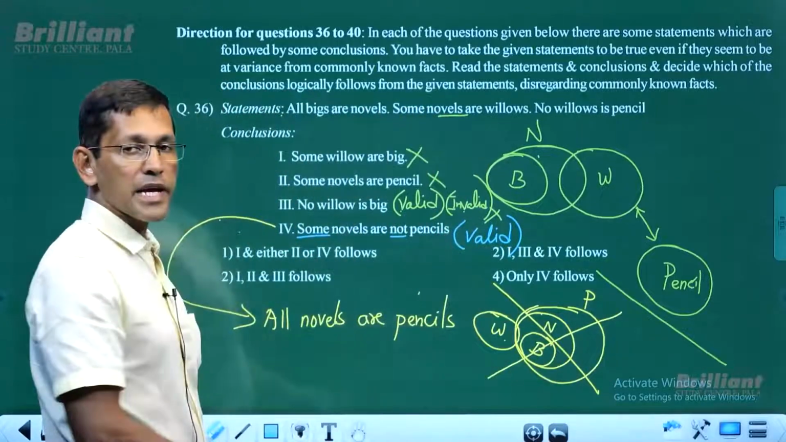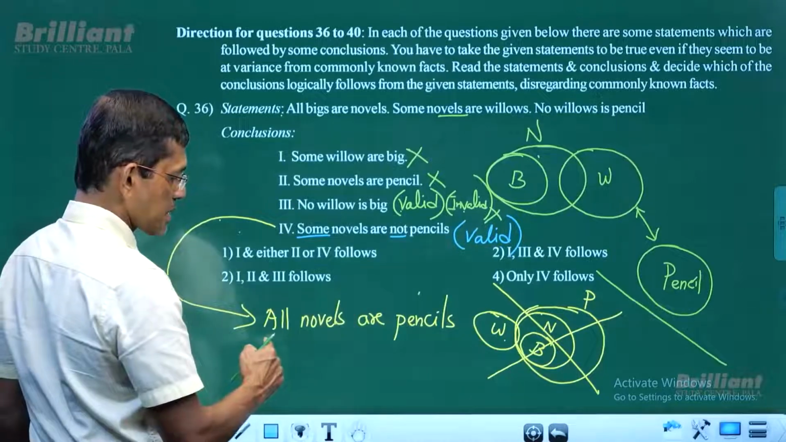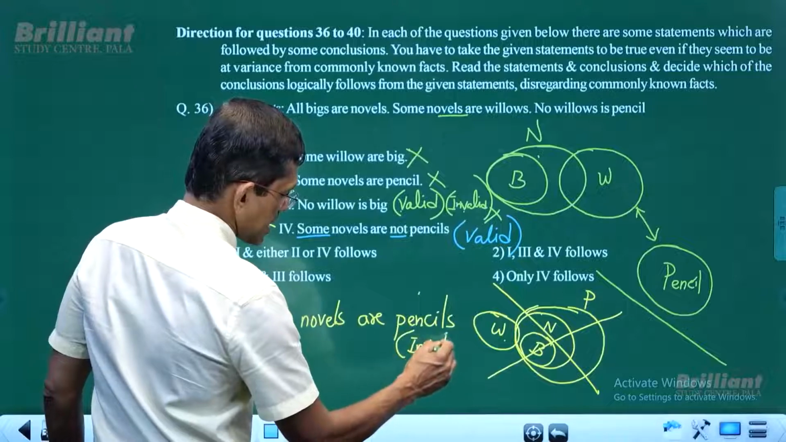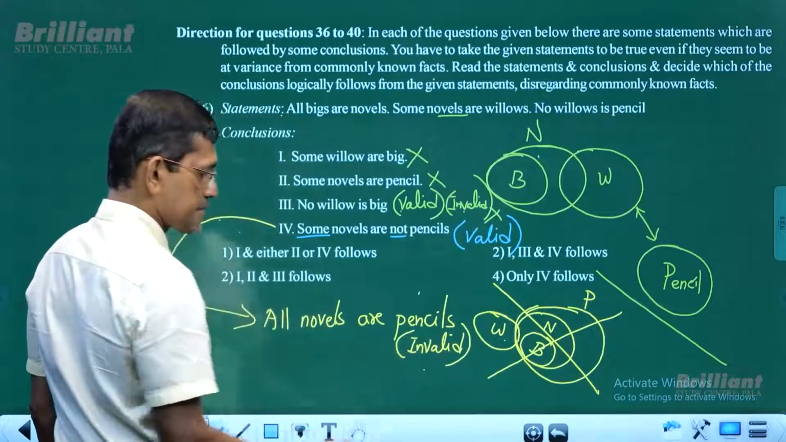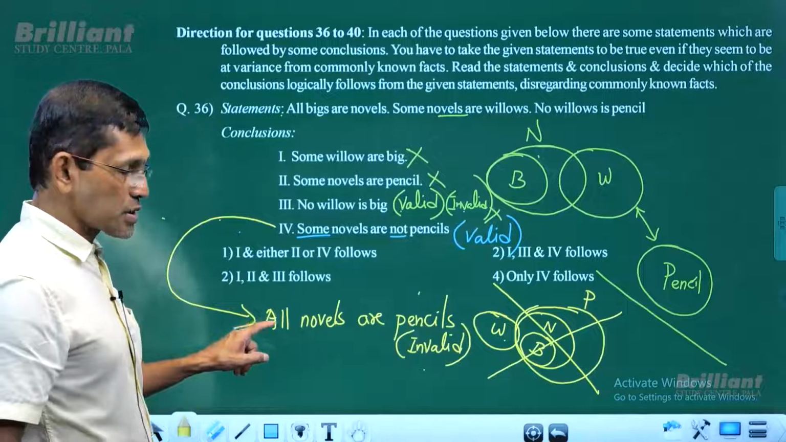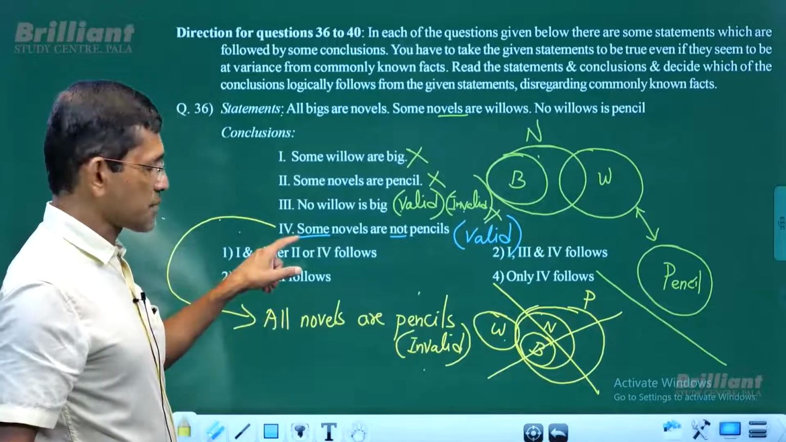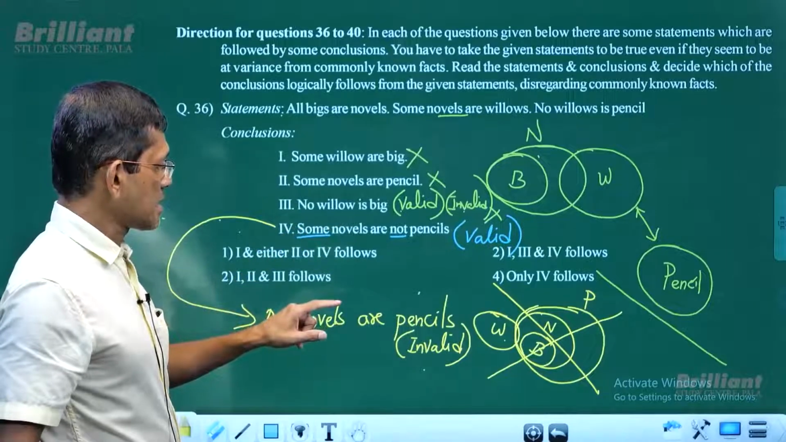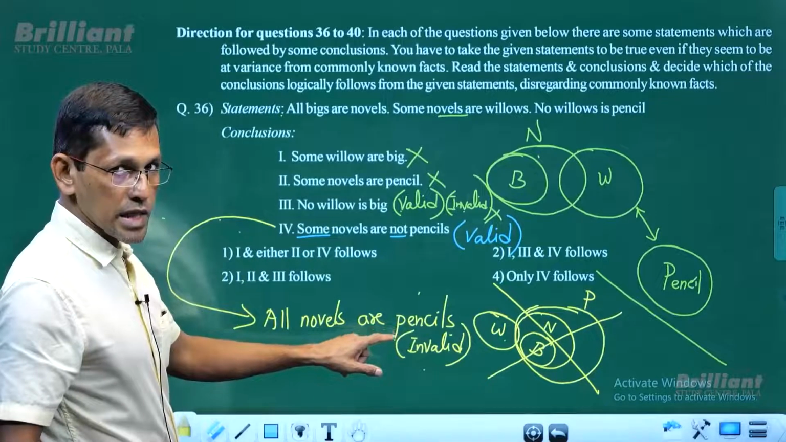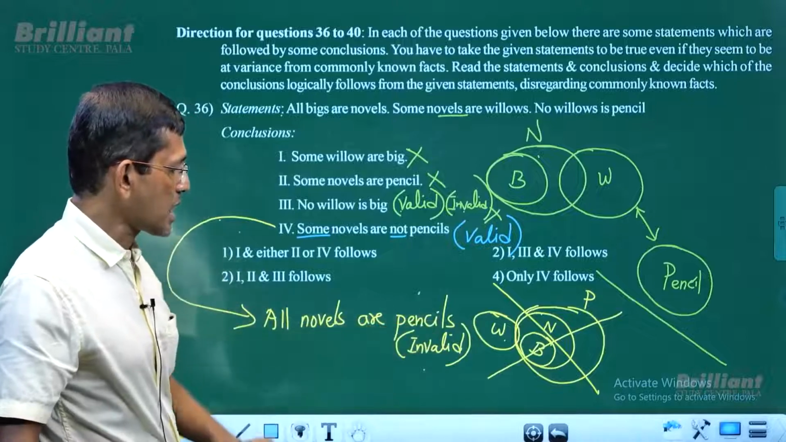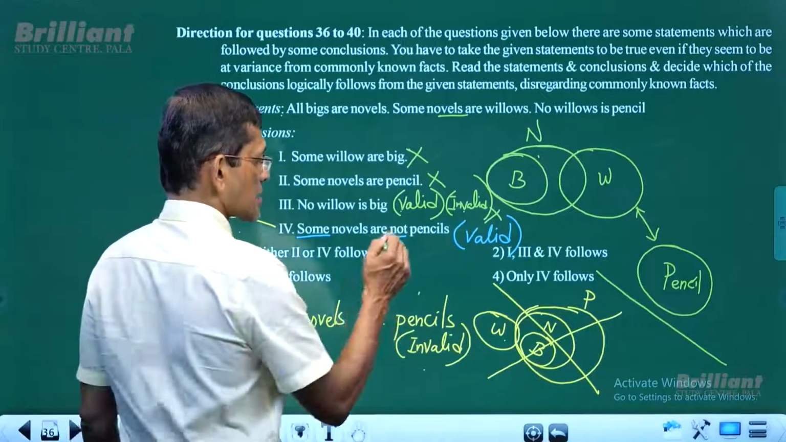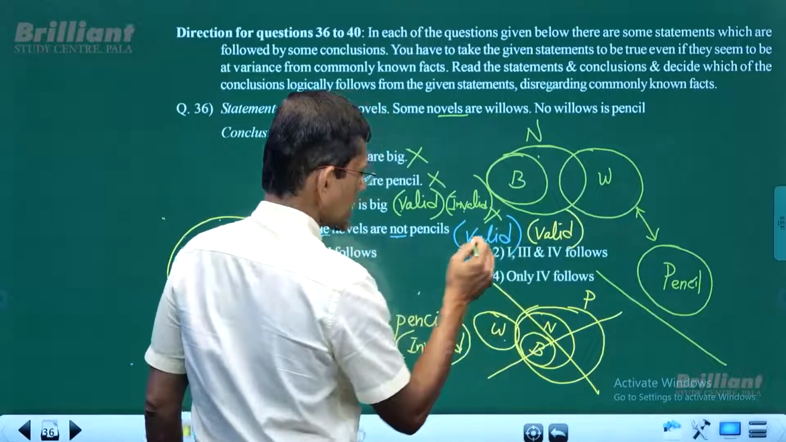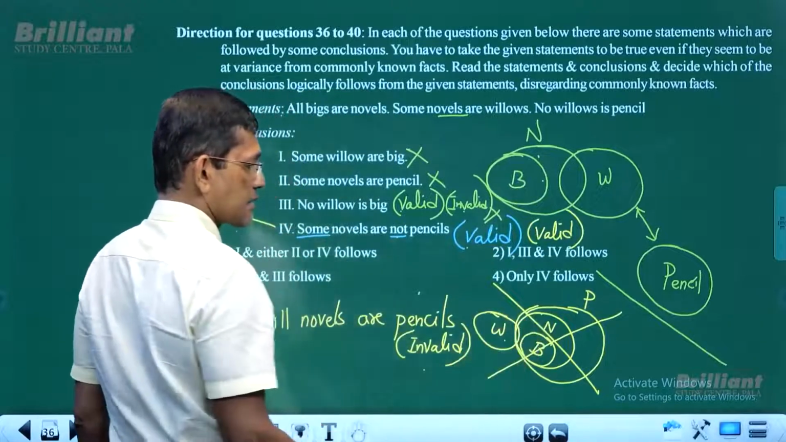If the new diagram doesn't exist, that new diagram is drawn based on the negated conclusion. So the negated conclusion is invalid. If the negated conclusion is invalid, then which is the original conclusion of this negation? This is the one. So some novels are not pencils. If this negated conclusion is invalid for the new diagram, then the original conclusion must be valid for the new diagram as well.